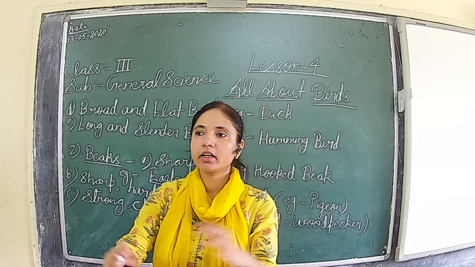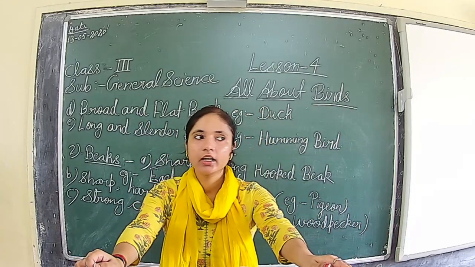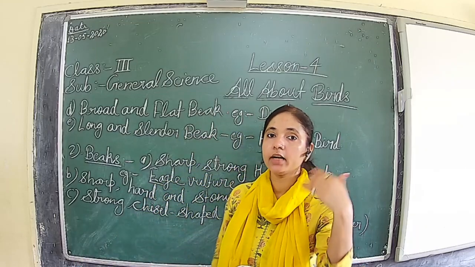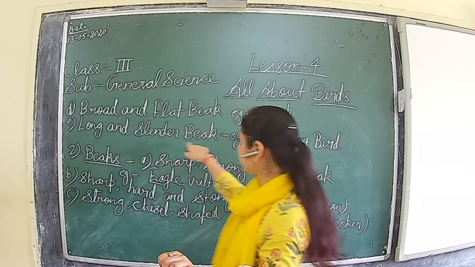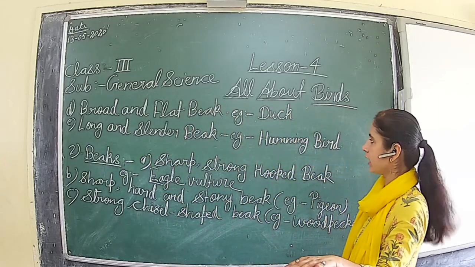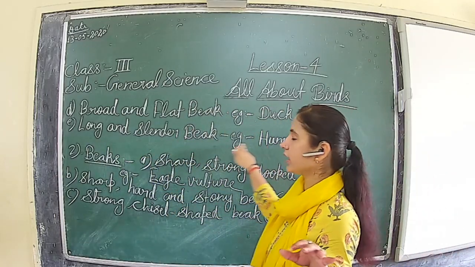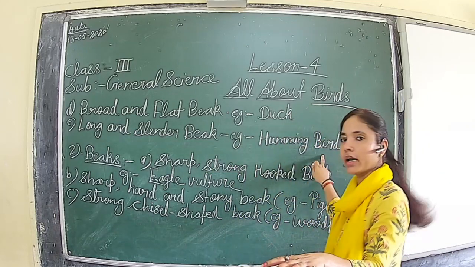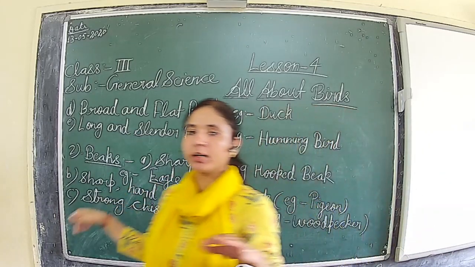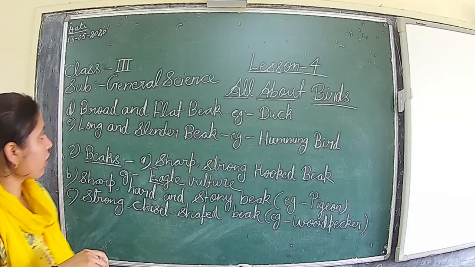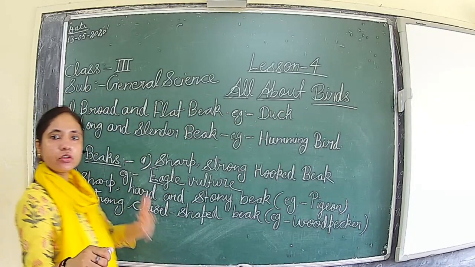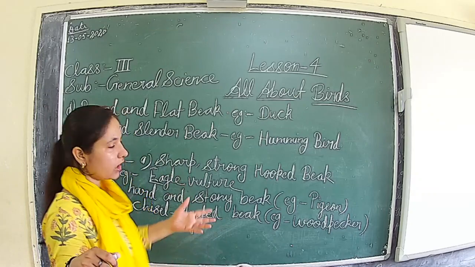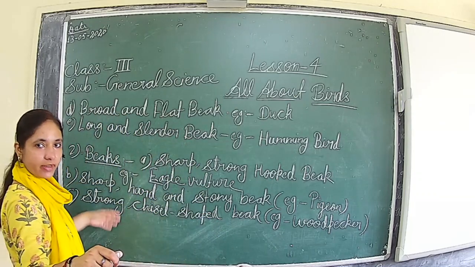The last is the long and cylinder beak. This type of beak is found in the hummingbird and sunbird. So on the basis of the beak and the food they eat, the birds are classified into 5 categories.